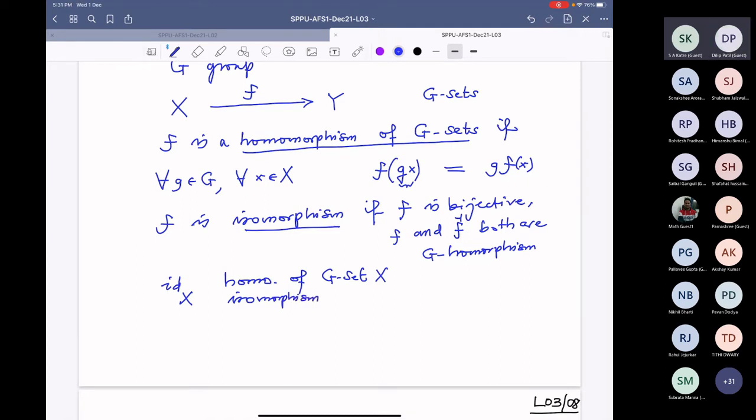And then we can also talk about the G automorphisms of X. So these are bijective maps from X to X that are action preserving. So this is obviously a subset of the bijections, and this is actually a subgroup.